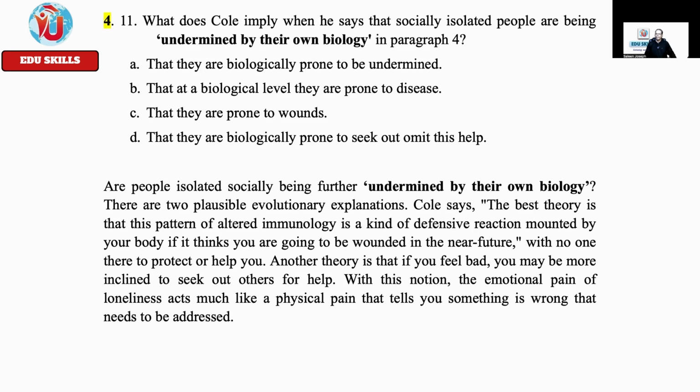There are two plausible evolutionary explanations, Cole says. The best theory is that this pattern of altered immunology is a kind of defensive reaction mounted by your body if it thinks you are going to be wounded in the near future, with no one there to protect or help you. Another theory is that if you feel bad, you may be more inclined to seek out others for help. With this notion, the emotional pain of loneliness acts much like a physical pain that tells you something is wrong that needs to be addressed.